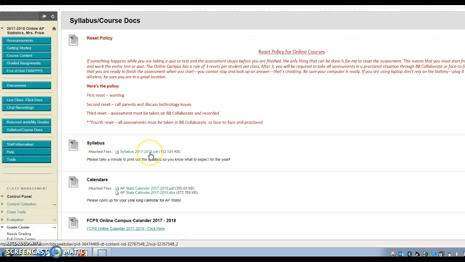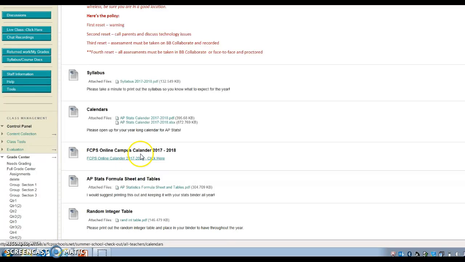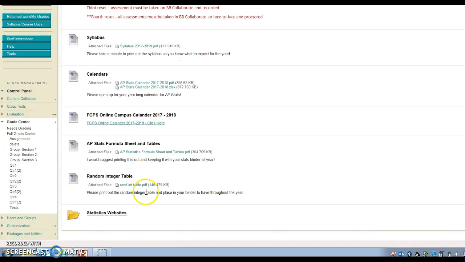Here's your syllabus that you also had in the Getting Started folder. The calendars that you can print out with all of your due dates for the year. Here's the Online Campus calendar, and these last two I would print out now. You don't necessarily need them right away in the first unit, but you will later on. This is the formula sheet that you'll be able to use on all tests, all quizzes, and the AP exam. The more comfortable you are with it, the better it's going to be. So I would suggest taking a second and printing that out, sticking it in the front of your AP Stats binder, good to go.